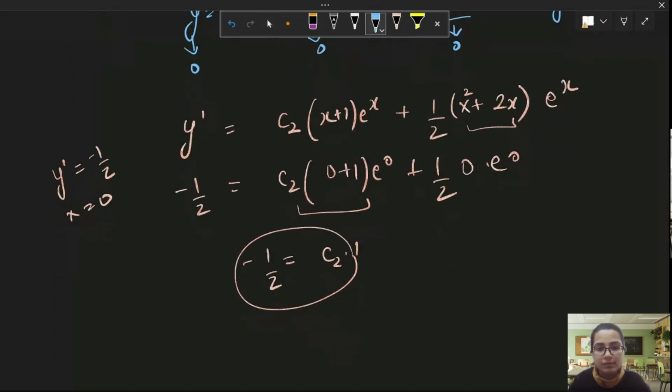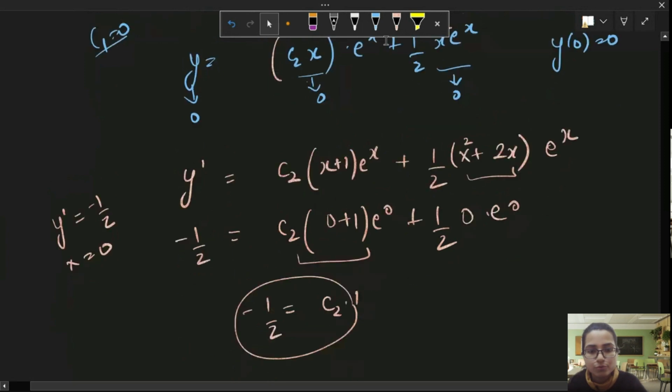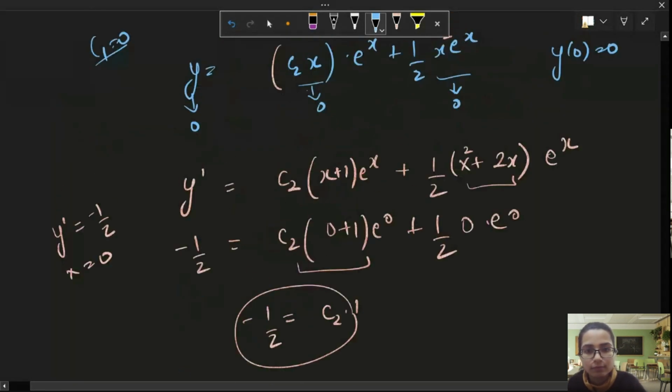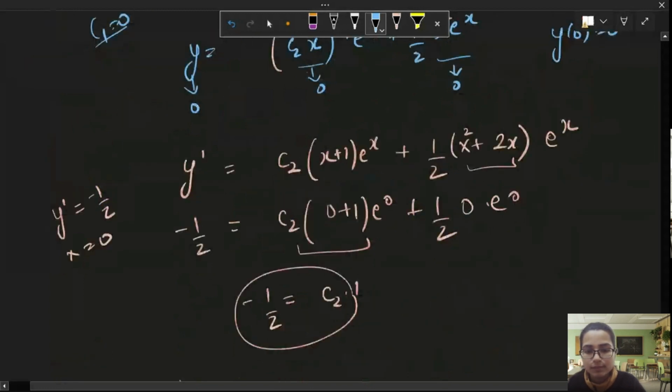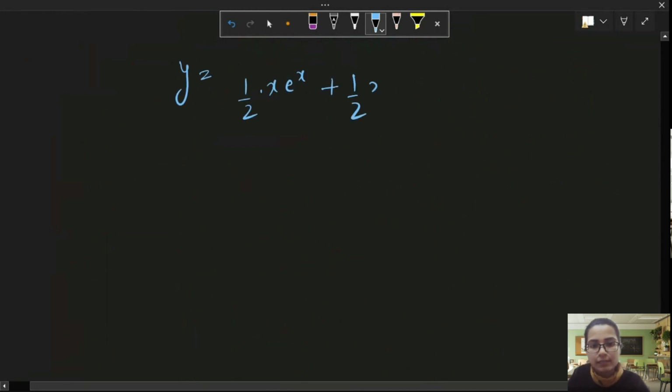Now taking all of this into consideration, I get y equal to minus 1 by 2 x e raised to power x plus half x square e raised to power x.